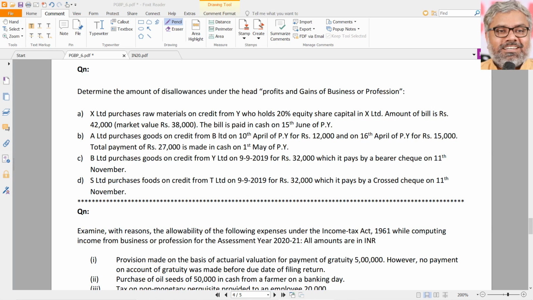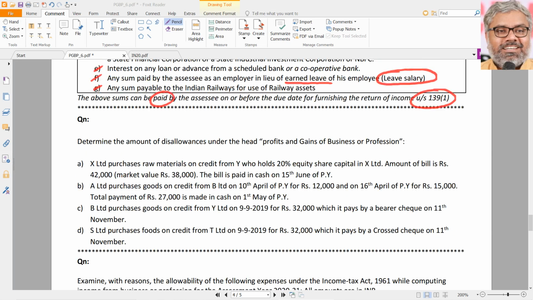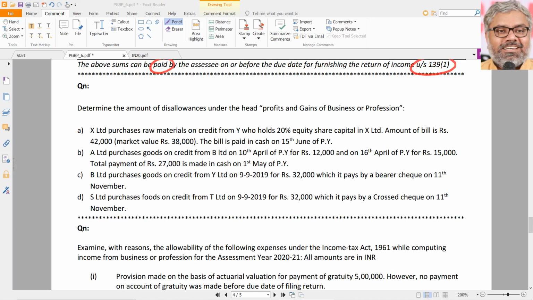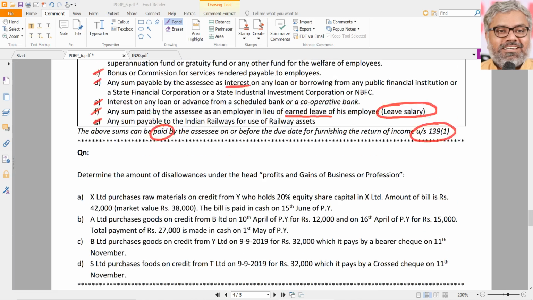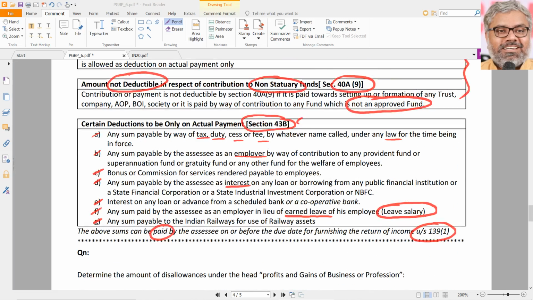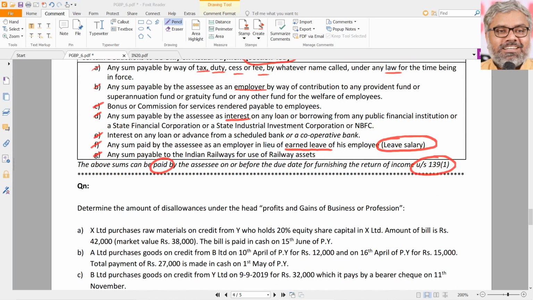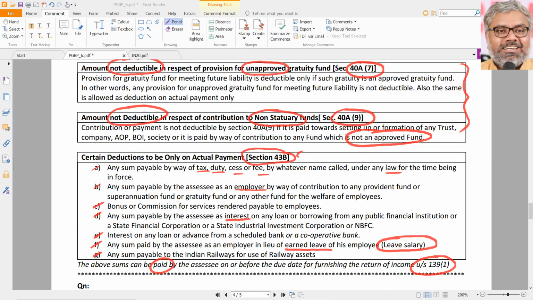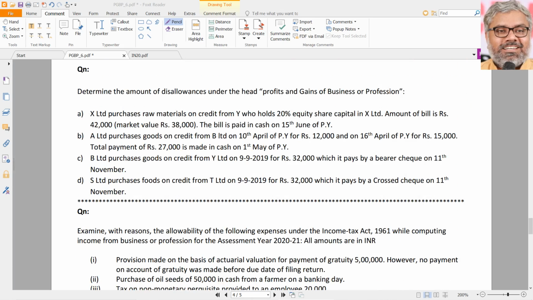That was 40BA. So we have discussed these disallowances in the sequence of 40(a), 40A(2), 40A(3), then exceptions to 40A(3) in Rule 6DD, then we have 40A(7) and 40A(9) also disallowances, then 40B and 40BA, you call them disallowances or allowances, that's okay. Then 43B is about allowance, but only on actual payment. That means also the other side of the coin, if actual payment is not done, the sums mentioned in 43B are not allowed as deduction. Let us apply these conditions in some of these questions.